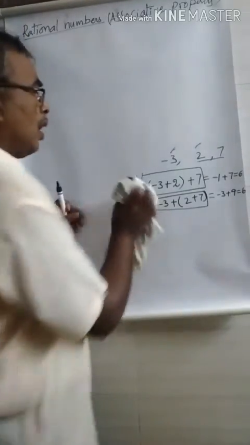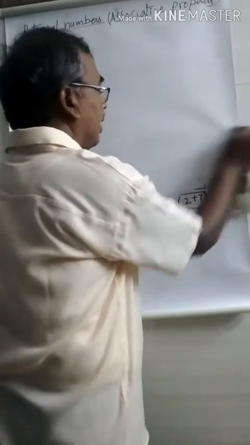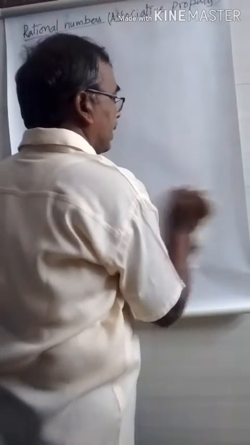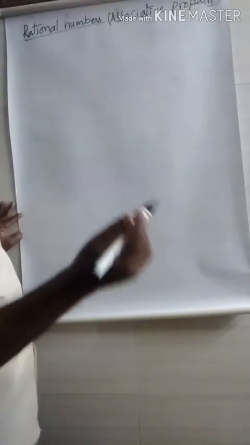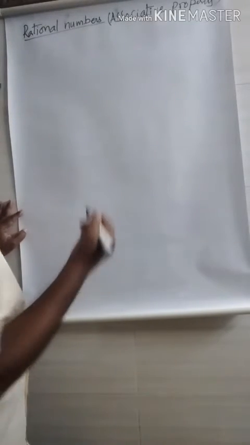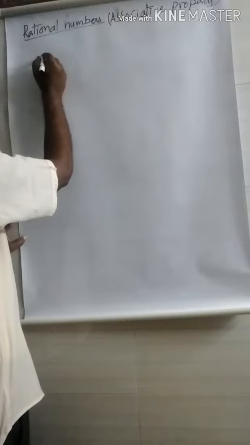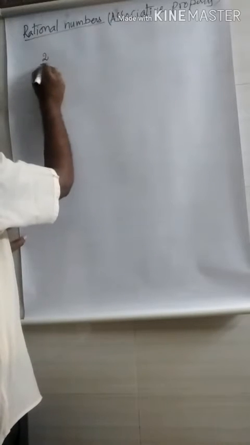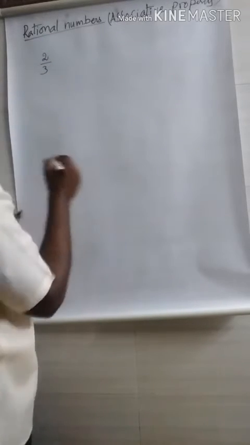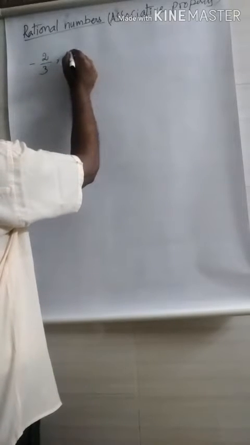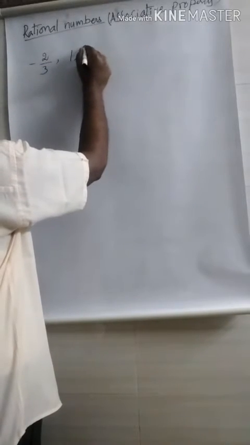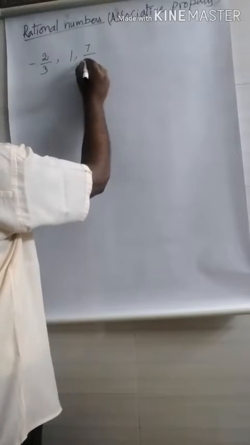Now we may go to the associative property in rational numbers. Let us consider any three rational numbers. So here I take, let us consider three rational numbers: -2/3, 1, and 7/2.